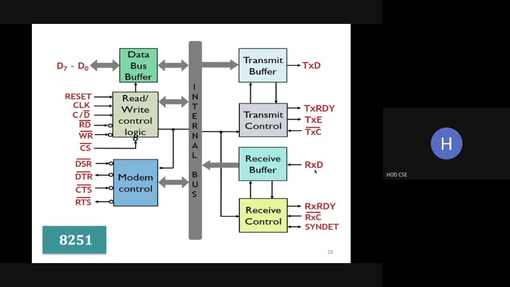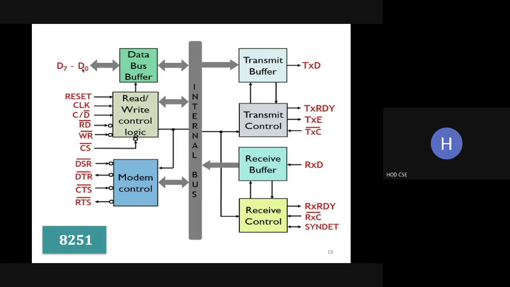Through this RxD line the data is received bit by bit and converted into parallel. A single arrow is a single line, and here we have a group of wires. The parallel data is transferred to the data bus buffer and reaches the CPU through D0 to D7.